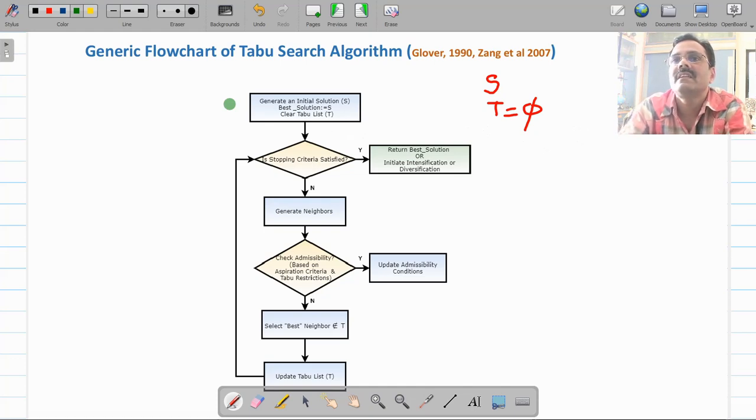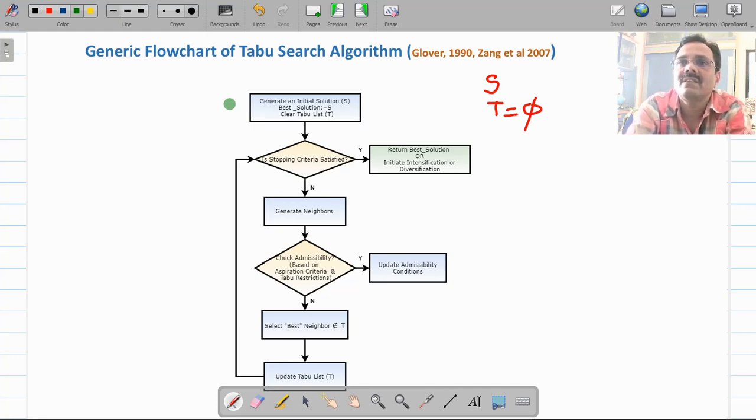Suppose it has generated 5 neighboring nodes. Now admissibility, that means how good they are. You are going to check based on the aspiration criteria and tabu restriction. Now since this is your first step only, the tabu list is empty, so no problem. Now check the aspiration criteria. Again, since this is your first step, you need not worry about the aspiration criteria.